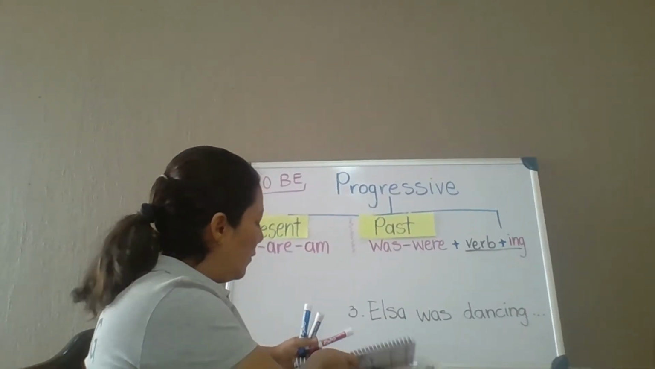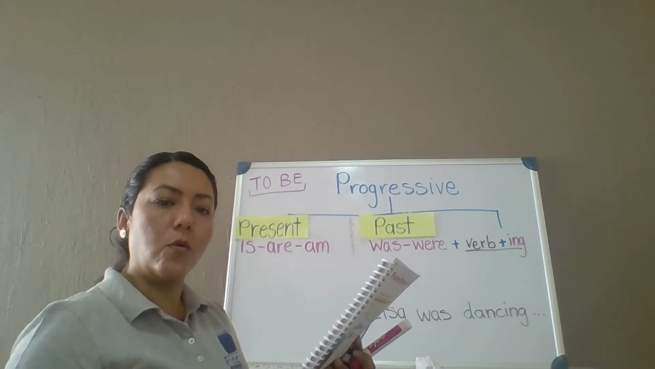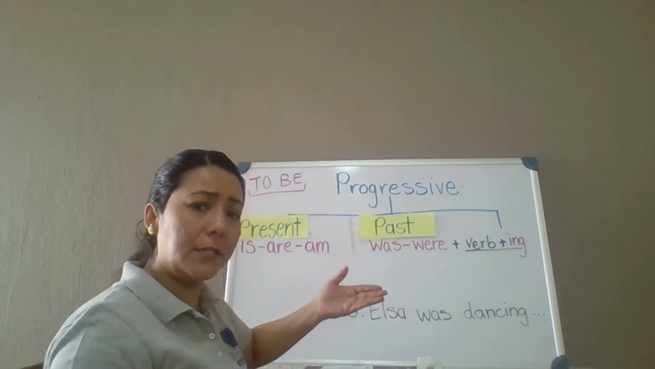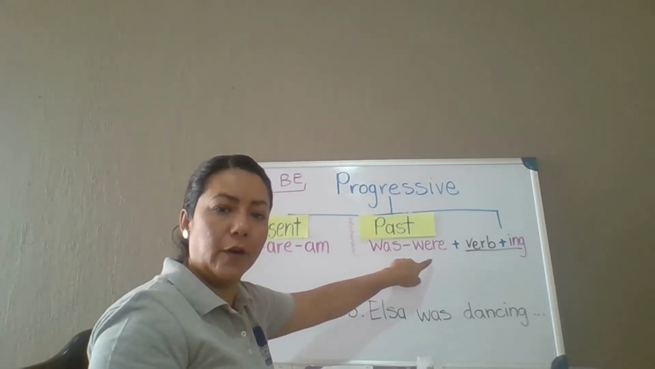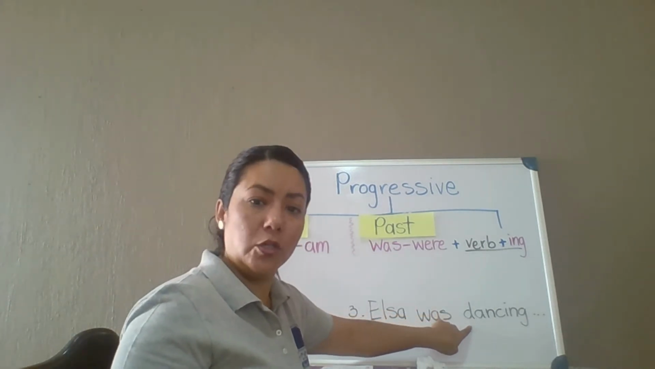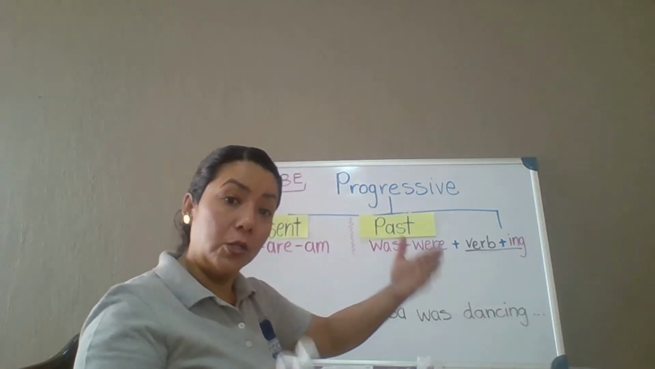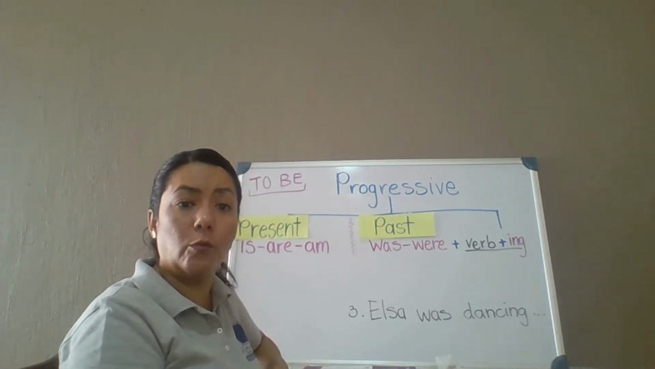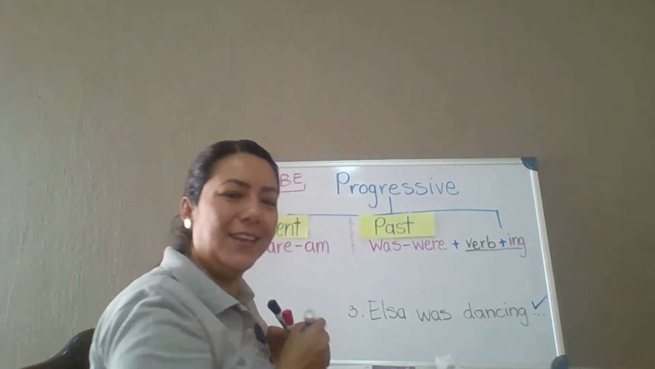Good job. Number 3 says, read with me please. Go. Elsa was dancing when her phone rang. Let's analyze it. What's the subject? Elsa. Do you see the helping verb was or were? Yes. The next part, do you see a verb with ing ending? Dancing. So, is this past progressive? Elsa was dancing when her phone rang. Yes, it is. So what do we do? Give it a check mark. Good job.